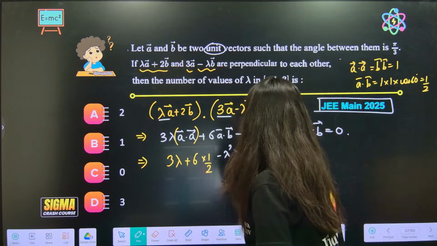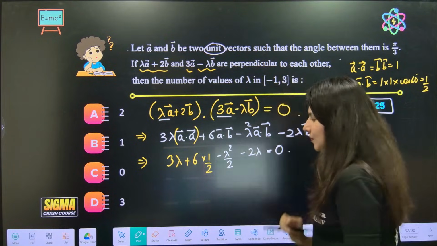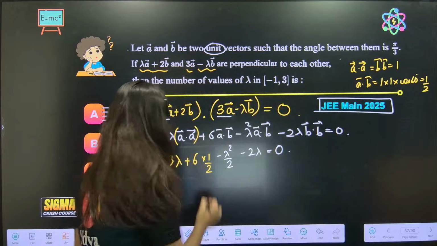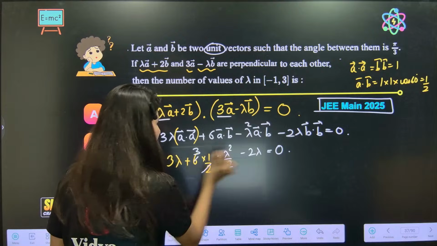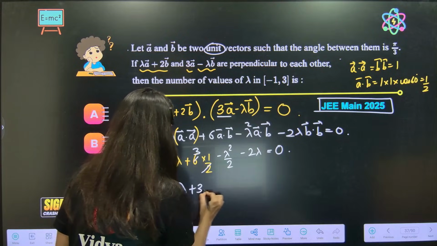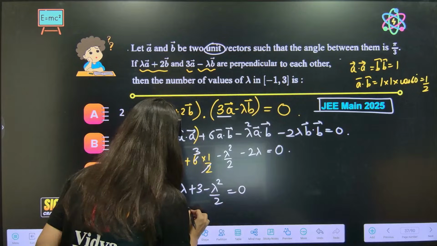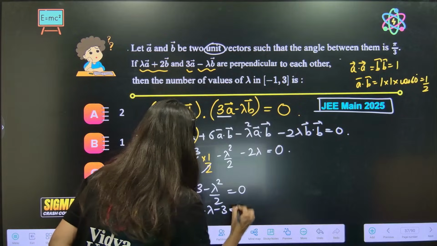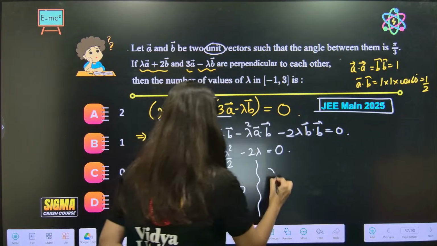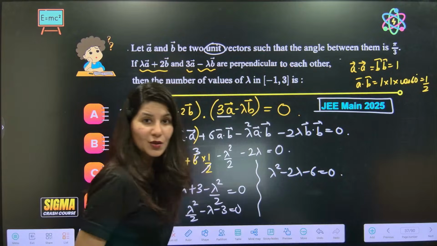Minus lambda square by 2 again, and minus 2 lambda is equal to 0. Correct? Okay, so this is 3. So it is going to be 3 lambda. So lambda plus 3 minus lambda square by 2 is equal to 0. And here it will give you lambda square by 2 minus lambda minus 3 is equal to 0. So lambda square minus 2 lambda minus 6 is equal to 0. This is what your expression is.